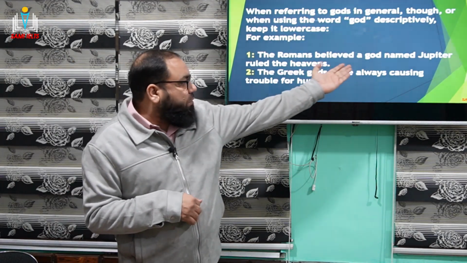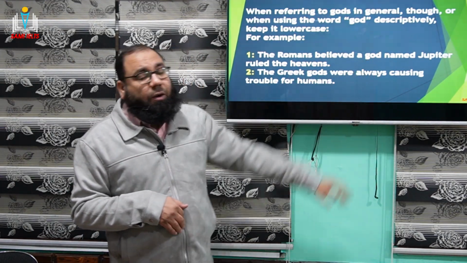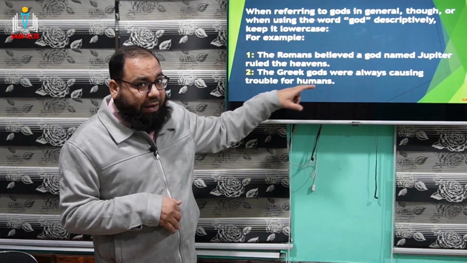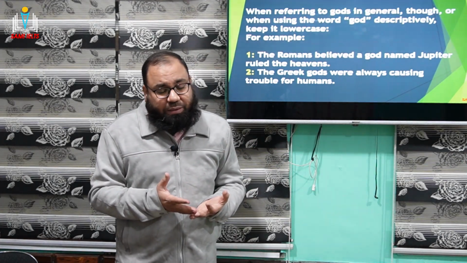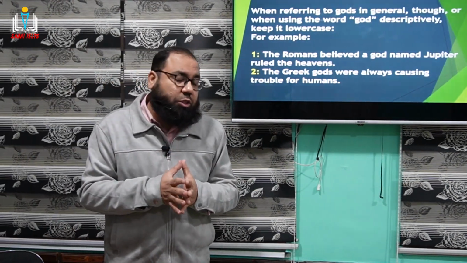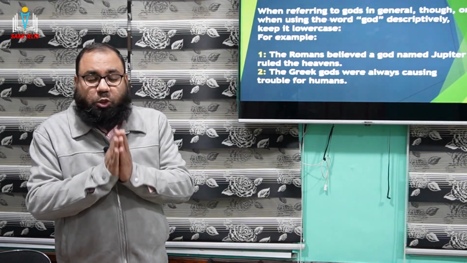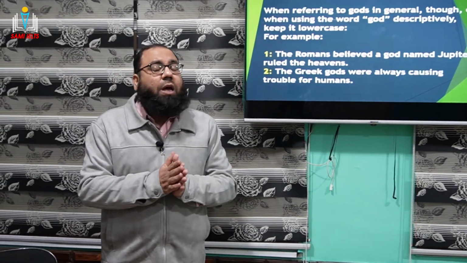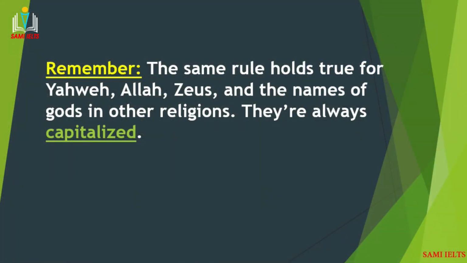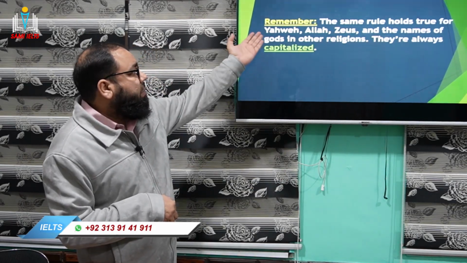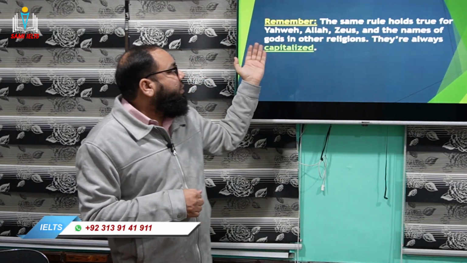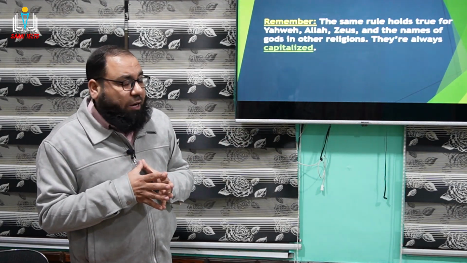You see, the Romans believed in a god. Now this god, g, is small here, right? And okay, the Greek gods here, again, god is basically just representing a common noun in this case. So this is what we write, g small. But if it is representing a special noun or proper noun, so that is always capitalized, right, students? Yes, the same here now. Yes, students always ask another question. Sir, how about Allah? Allah, A capital, or Allah, a small? So guys, remember, even Yahweh, even Allah, even Zeus, all these names, even they're talking about particular religions, right? So they're always capitalized in this case.